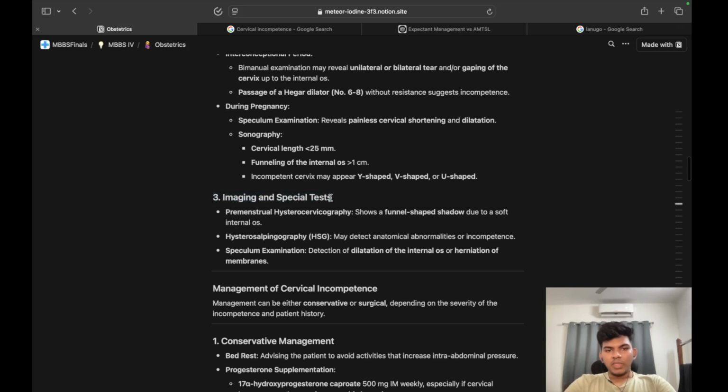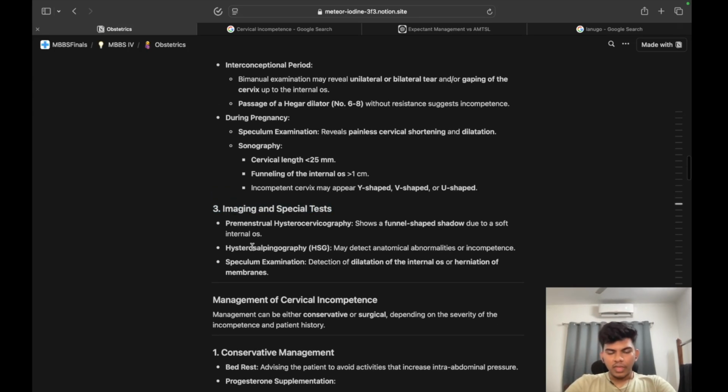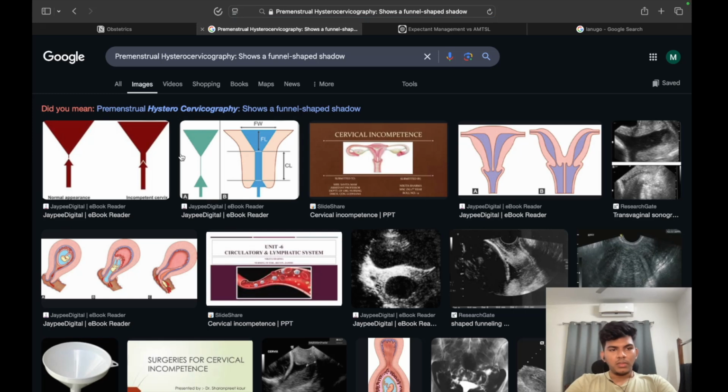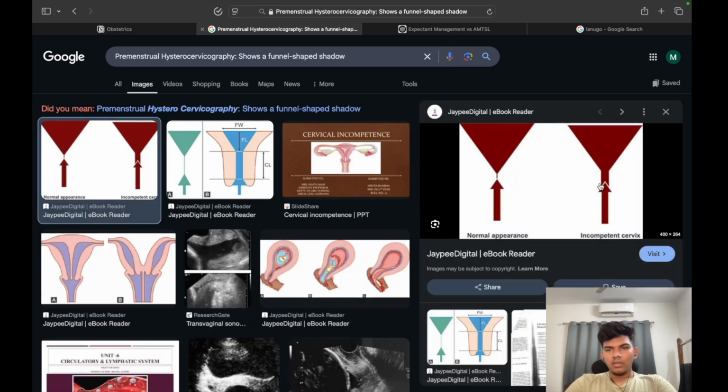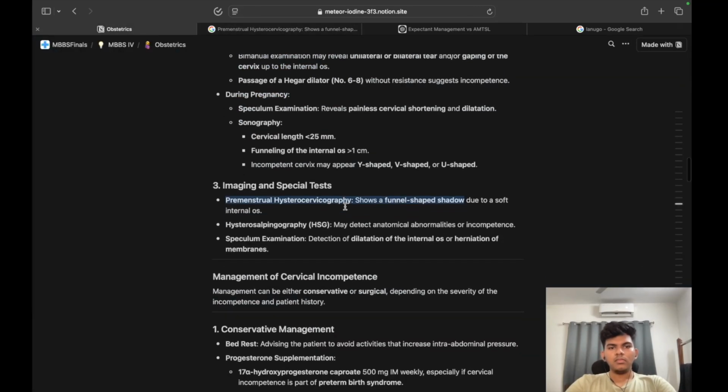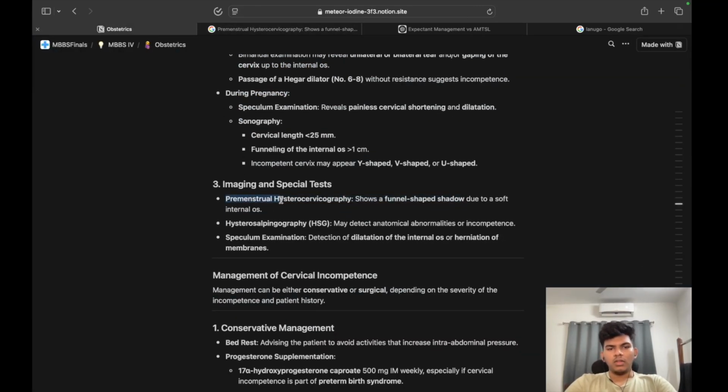Finally, the imaging and special tests which are specifically for cervical incompetence. The premenstrual hysterocervicography shows a funnel-shaped shadow due to soft internal os. Let's look at this in case it is visible. Here you can see the funnel shape. Even here you can see the funnel shape, due to soft internal os.